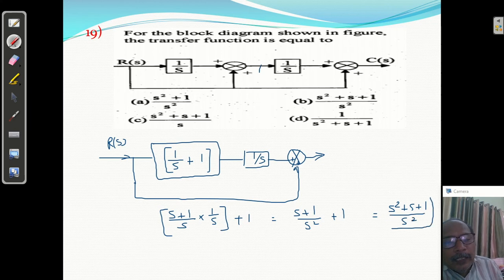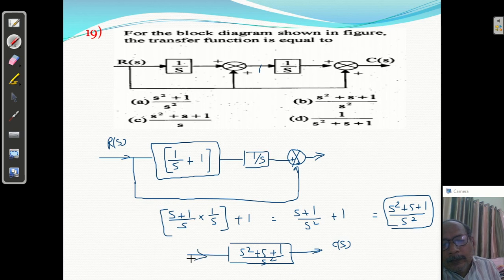So this is the gain you will get like this, s square plus s plus 1 by s square. This is C(s), this is R(s). So this is the transfer function we can say.